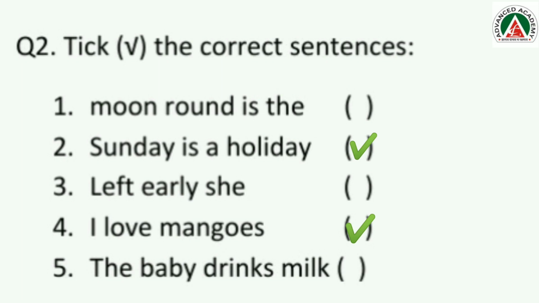Now, the fifth one is the baby drinks milk. Is it a correct sentence? It is, right? It makes sense. It says the baby drinks milk. So, we will put a tick mark in front of this sentence.